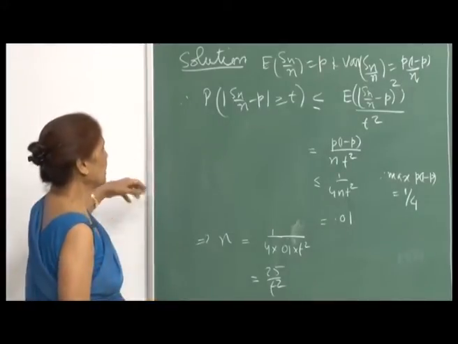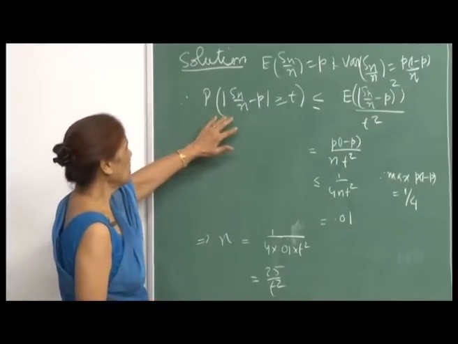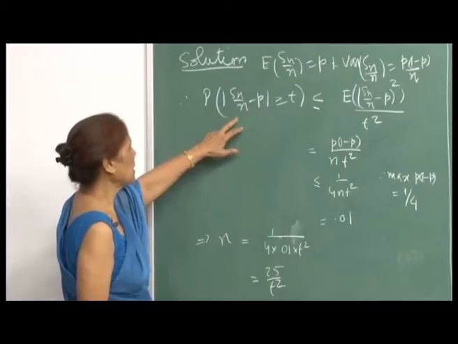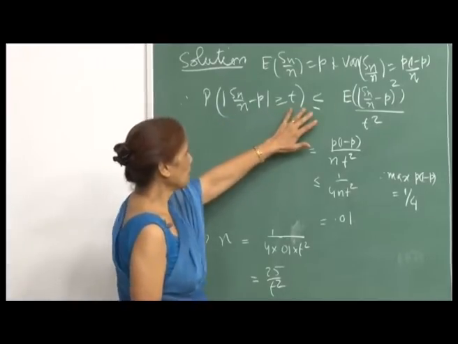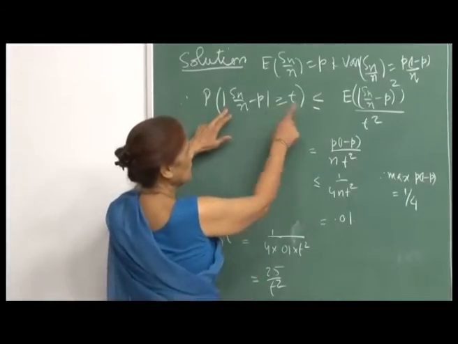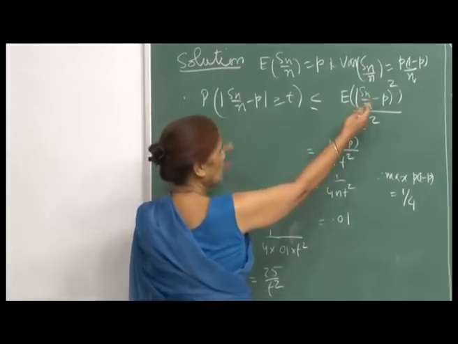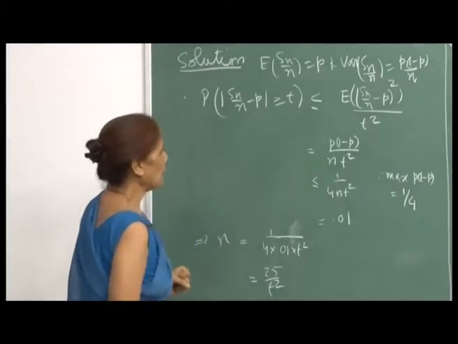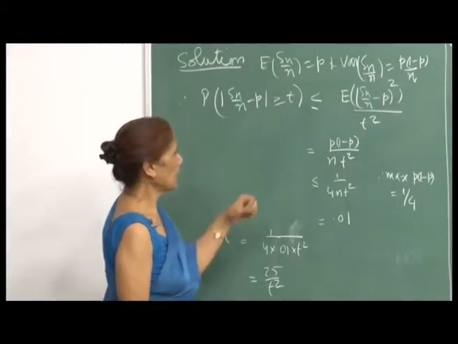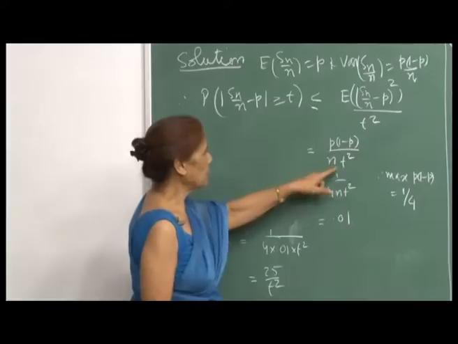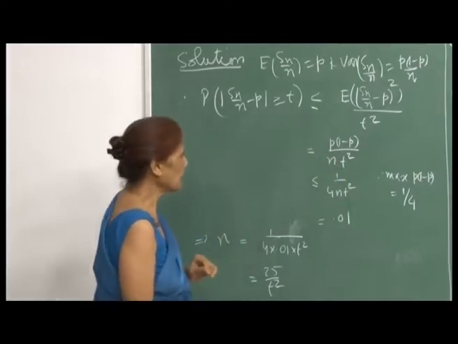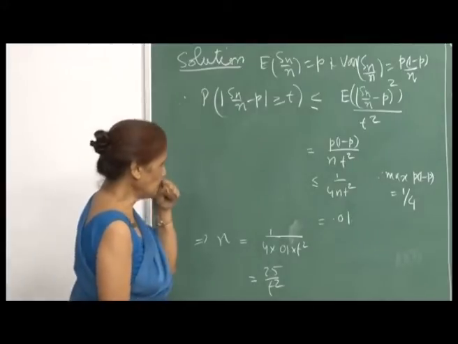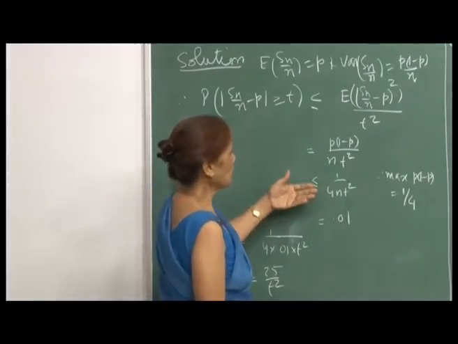So, by Chebyshev's inequality, the probability that S n upon n minus p in absolute value is greater than or equal to t is less than or equal to the expectation of this square divided by t square, in other words, the variance of S n upon n. The variance of S n upon n is p into 1 minus p by n. So, by Chebyshev's inequality we get this estimate, and here again we are applying the same logic.